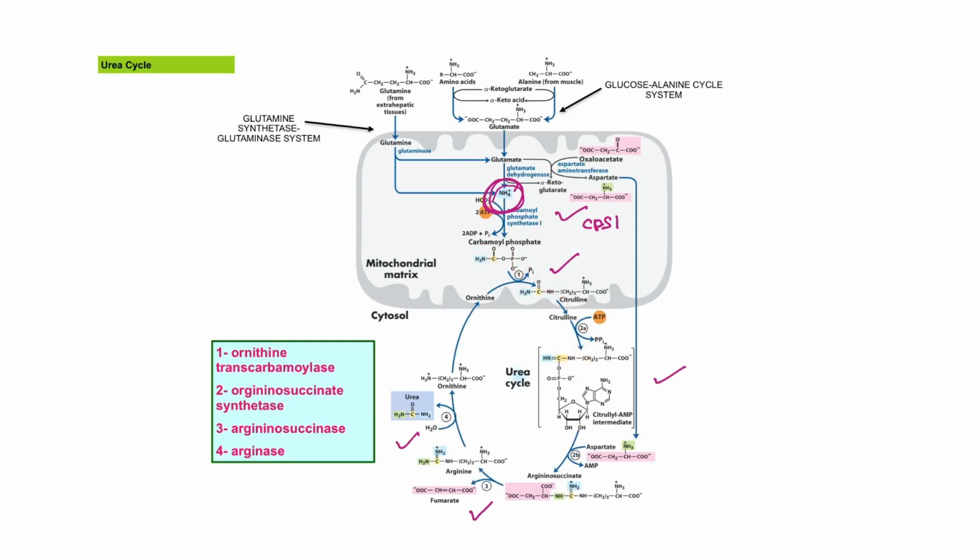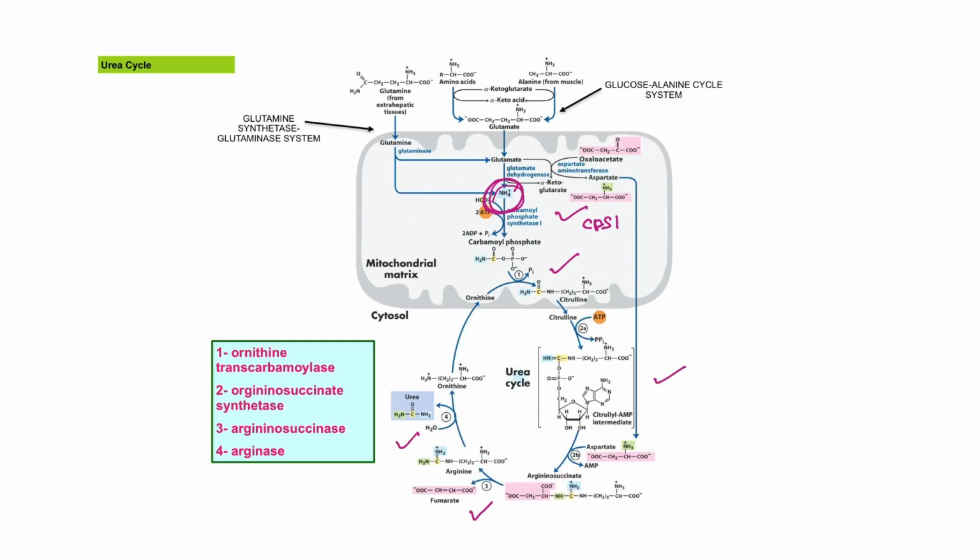The cycle begins with the addition of carbamoyl phosphate to ornithine by ornithine transcarbamylase. This is the first urea cycle enzyme, to produce citrulline. Citrulline then leaves the mitochondria using a specific transporter because the remaining reactions occur in the cytosol.